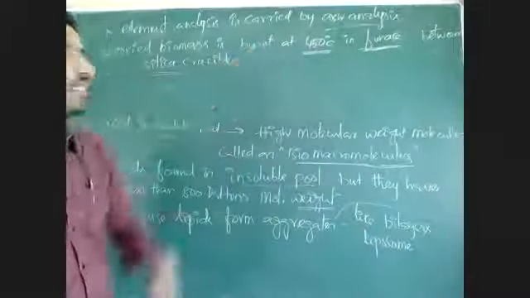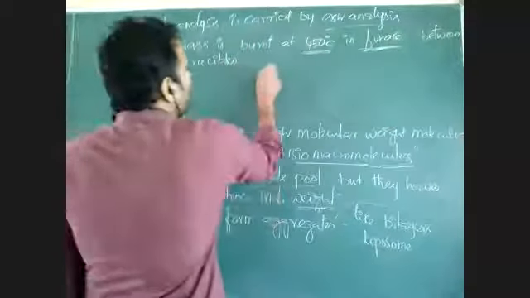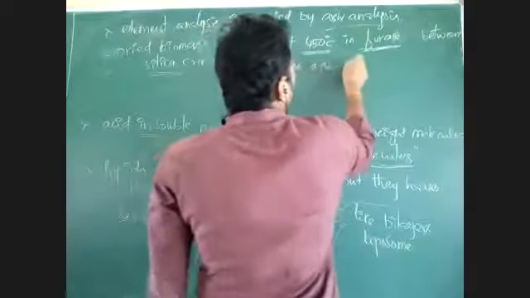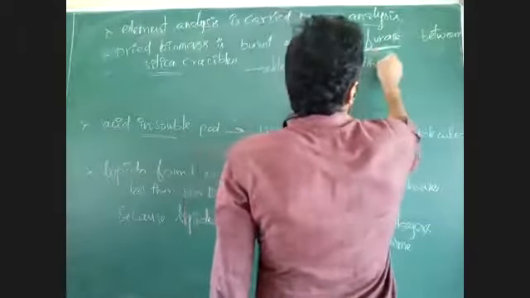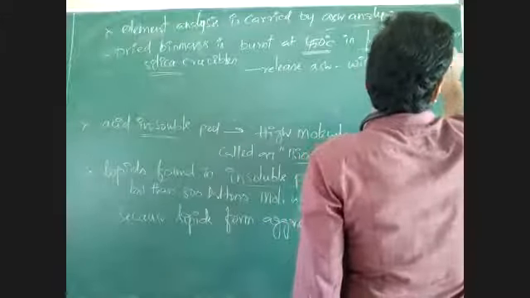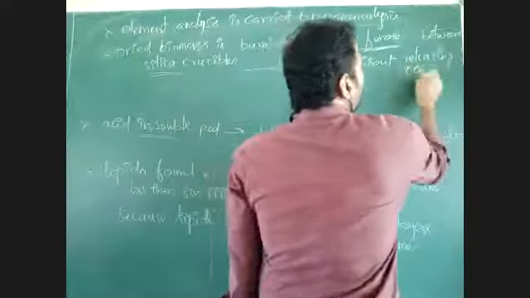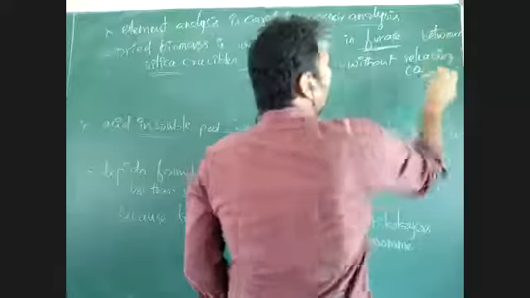When this dried biomass is burnt at 450 degrees centigrade, it will release ash without releasing CO2. Why are we using the furnace in the middle of the silica crucibles?